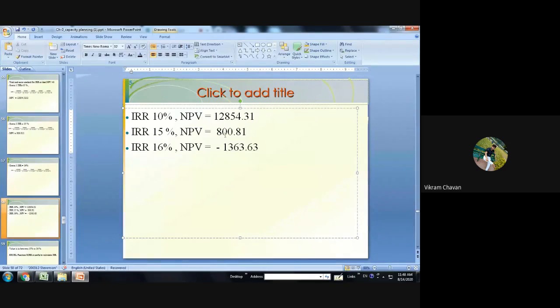Now here, for the 15% we are getting the positive value of NPV, and for the 16% we are getting the negative value. That suggests that the NPV value will be 0 for the IR value in between 15% and 16%.